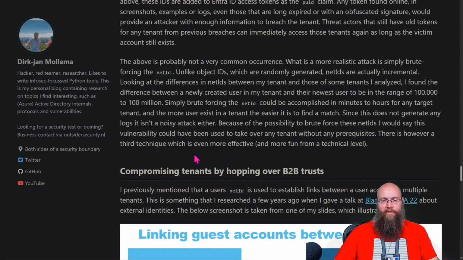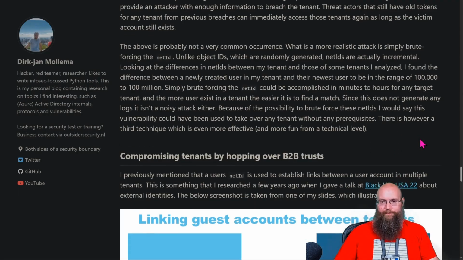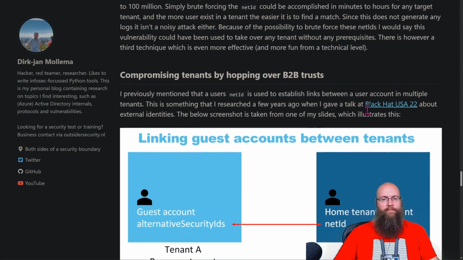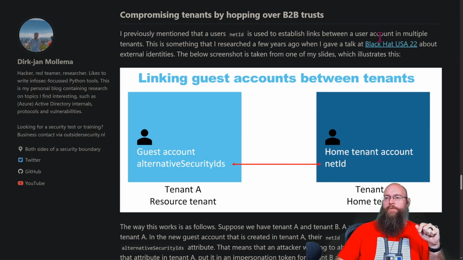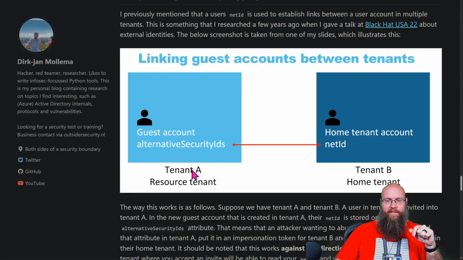There is, however, a third technique which could be even more effective and more fun. I do like fun. Compromising tenants by hopping over B2B trust. I previously mentioned that the user's net ID is used to establish links between the user account and multiple tenants. This is something that I researched a few years ago when I gave a talk at Black Hat in 2022 about external identities. The below screenshot is taken from my own slides, which illustrates that we have a tenant A resource tenant and a tenant B home tenant here.